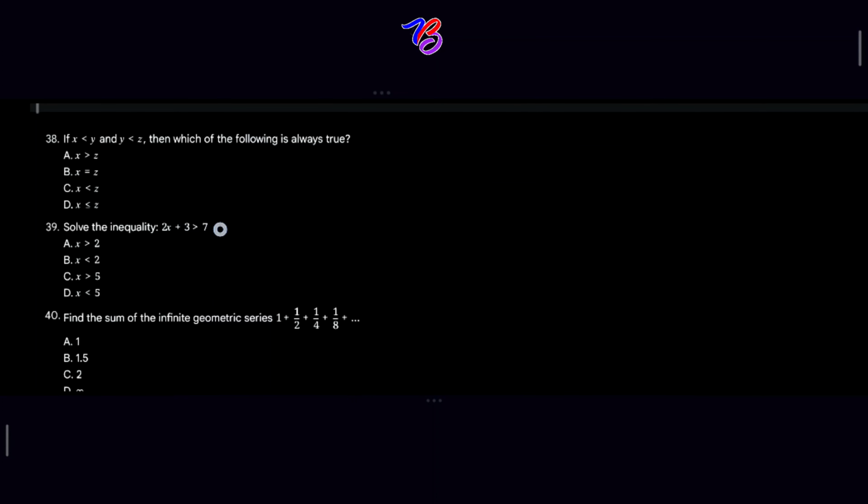Solve the inequality in question 39. 2x plus 3 is greater than 7. So if we are solving this inequality for x, we say that 2x plus 3 is greater than 7. We're going to subtract 3 from both sides. When you are solving this, you can decide to bring in your equality sign, and when you are done, you can substitute for it. But for now, let's move with this.